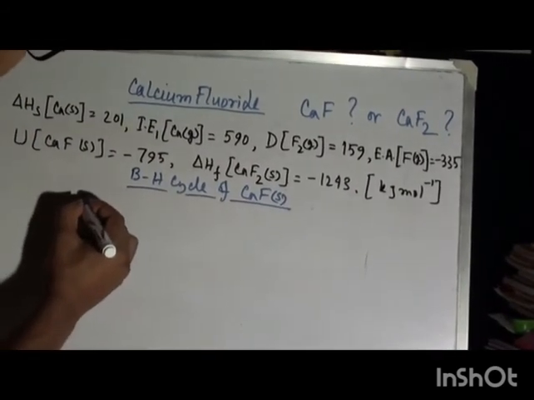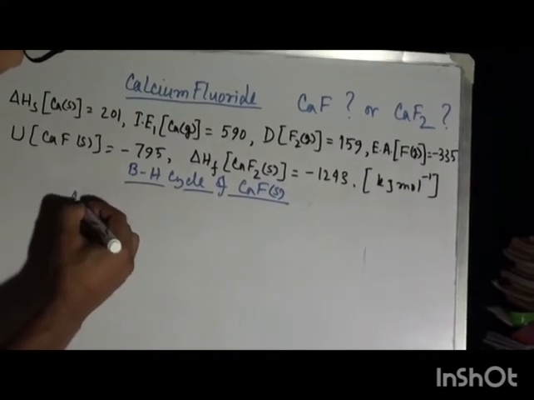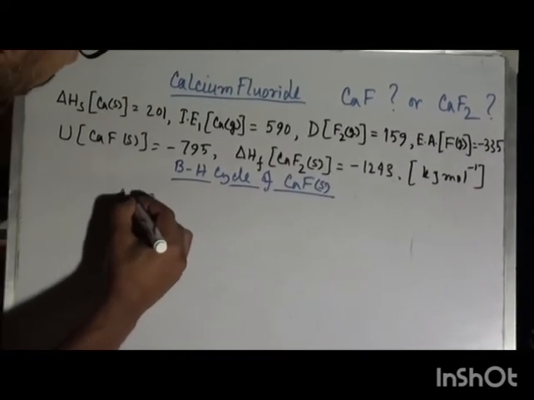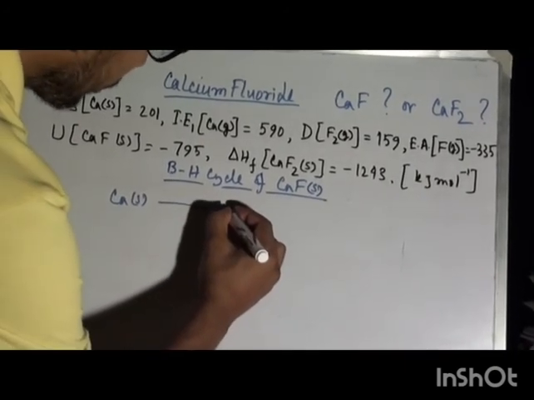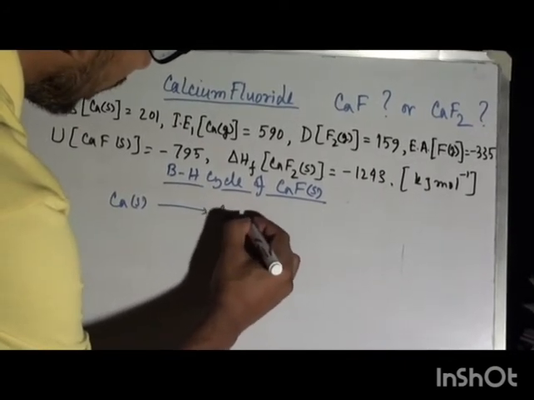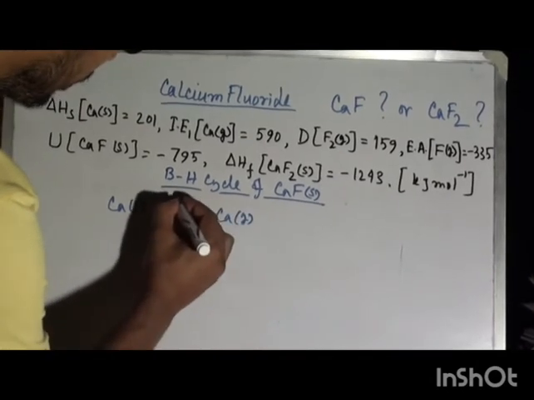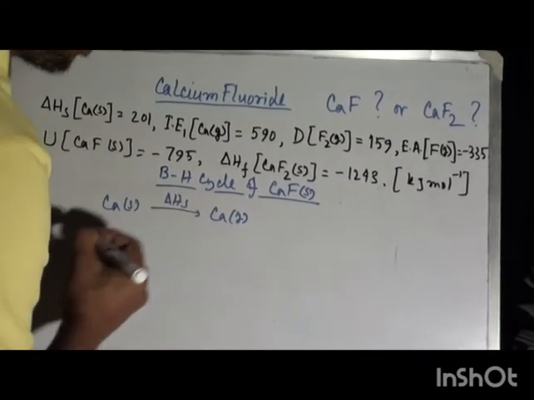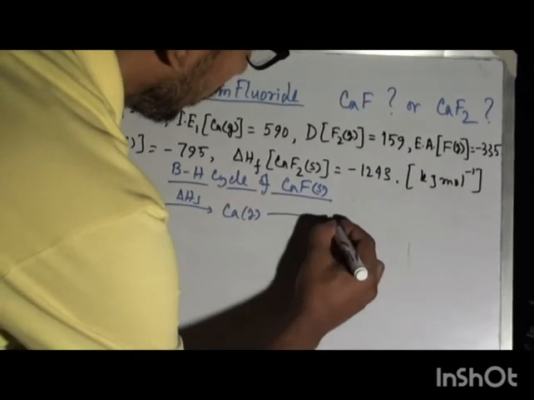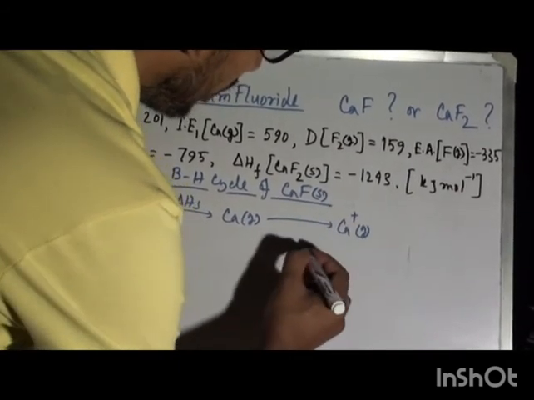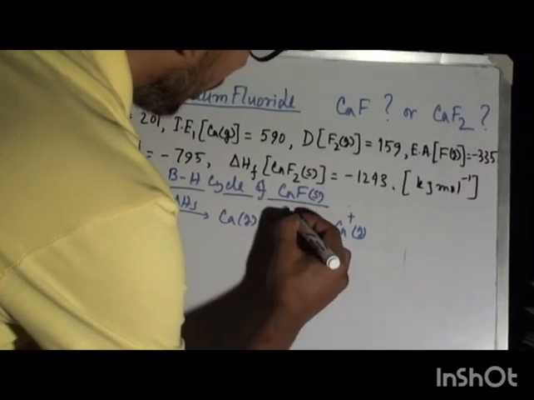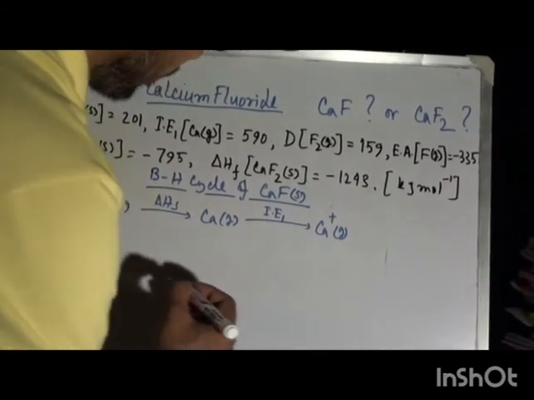So Ca solid to Ca gas. This step is nothing but delta H sublimation. Here Ca plus, a unipositive ion in gaseous state, that is nothing but ionization energy 1.